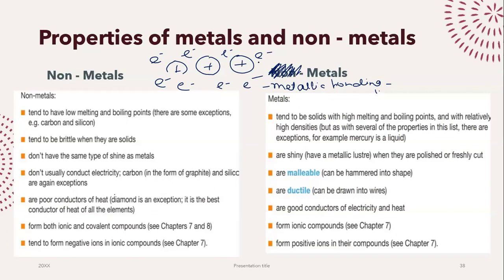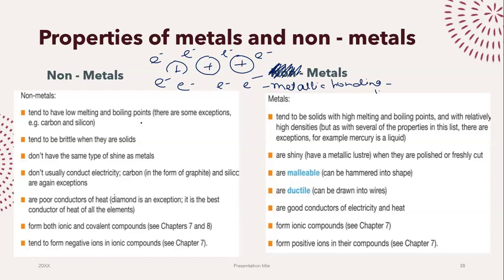Non-metals, on the other hand, tend to have low melting and boiling points. When it comes to non-metals, we have 2 criteria. We can either have giant covalent structures or simple molecular structures. Simple molecular structures have low melting points and boiling points, but giant covalent structures like diamond and graphite tend to have pretty high melting and boiling points. Then, metals are shiny, while non-metals are quite brittle.